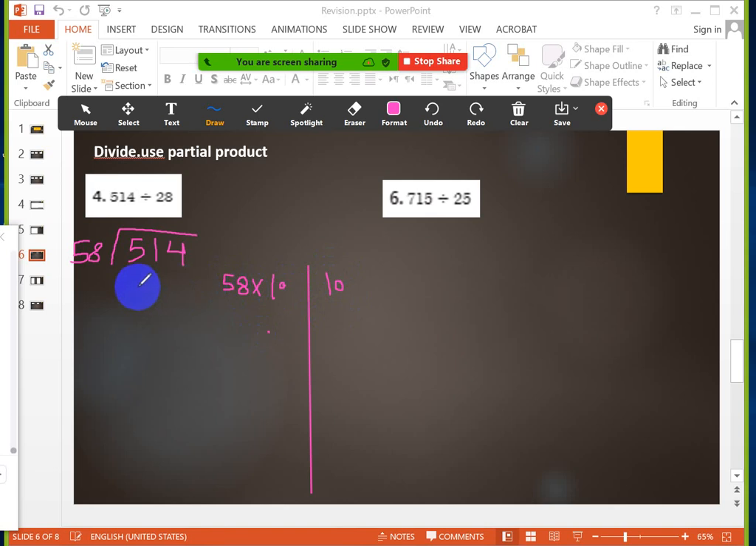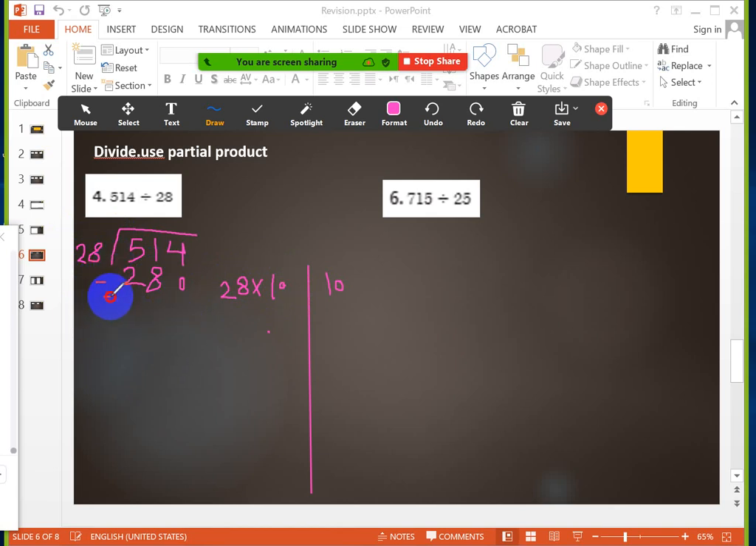It will be what? Sorry, not 58, I'm sorry. This is 28. I'm sorry about that. 28, okay? So 28 multiply 10 equals what? 1 multiply 28 equals 28. And put 1 0 next to the answer. So that means it will be 280.